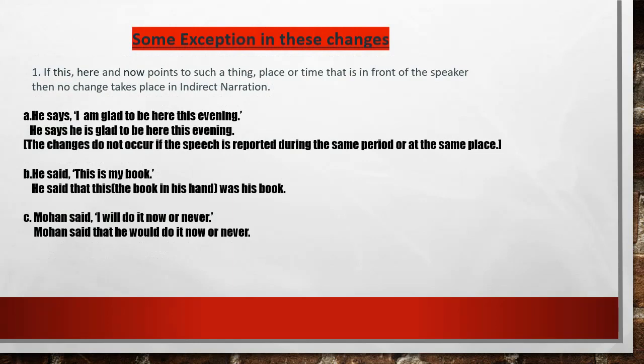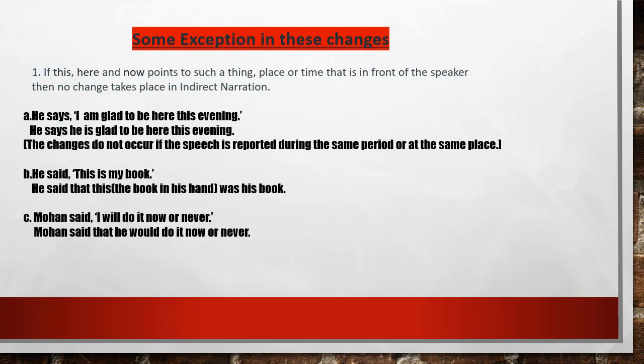Okay, so the changes do not occur if the speech is reported during the same period or at the same place. Here and this, same place and same time, so there will be no change again. He said, "This is my book." He said that this was his book. Why?